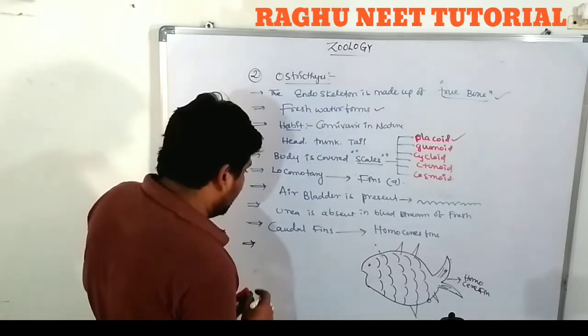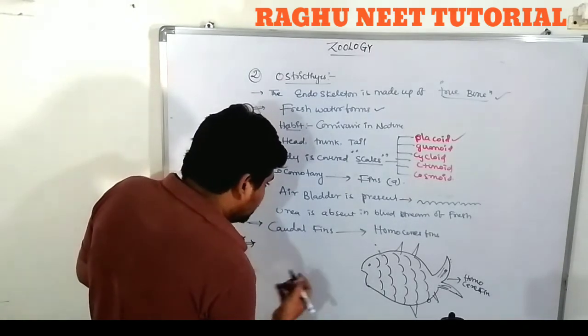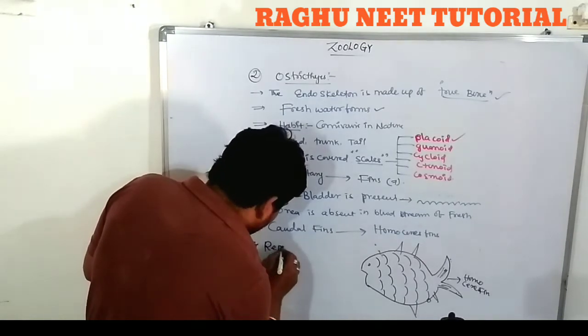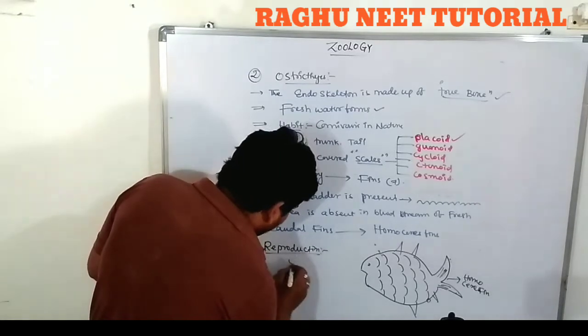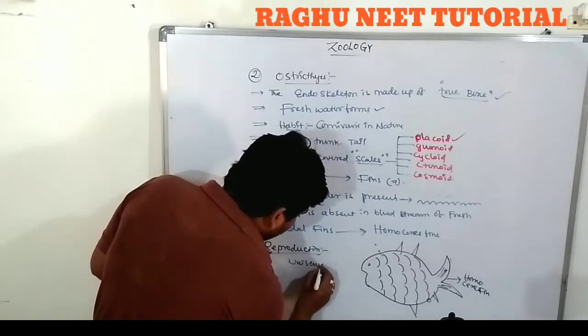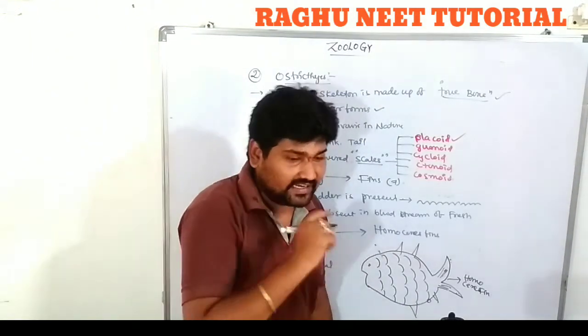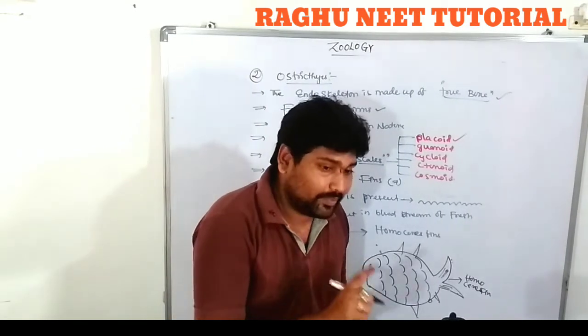Air bladder, urea and caudal fins are covered. Next one, what am I discussing? Yes, reproduction. These are unisexual forms, but they lack copulatory organs.